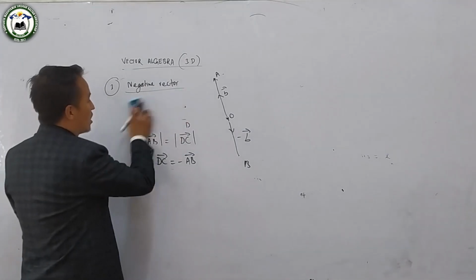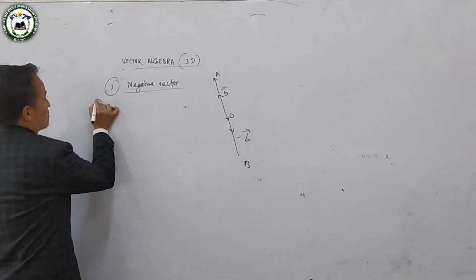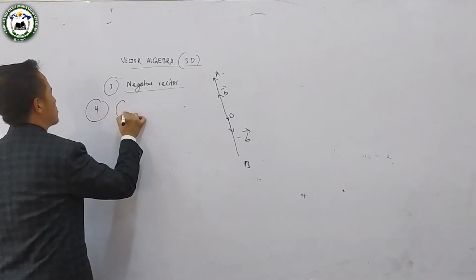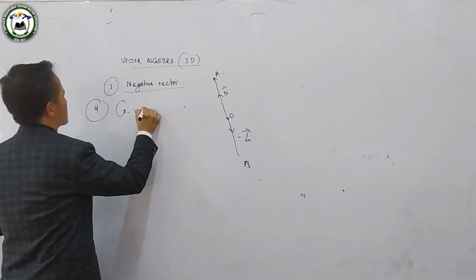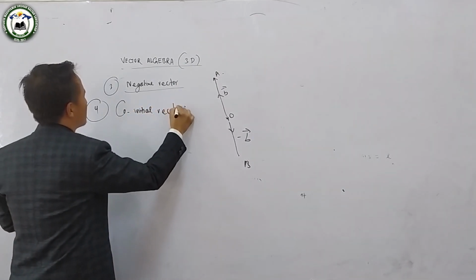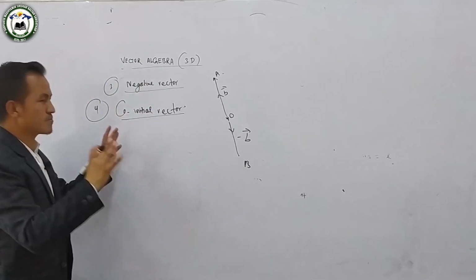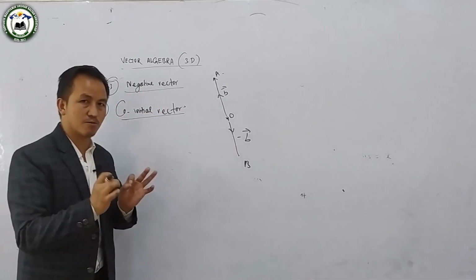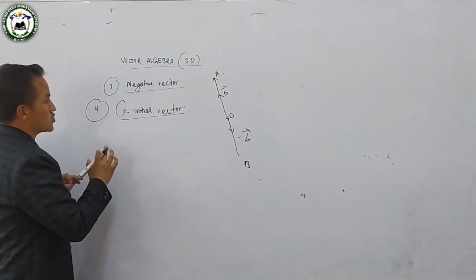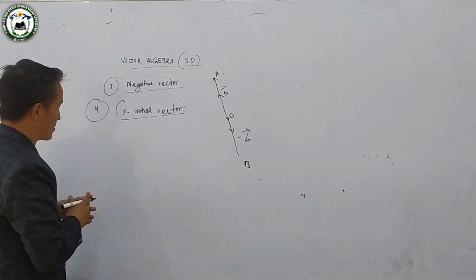बुझ्यो तिमीले? Now number 4, co-initial vector. Students, today I'll only go through the theory parts only, because theory parts is very, very important. So what is co-initial vector means?